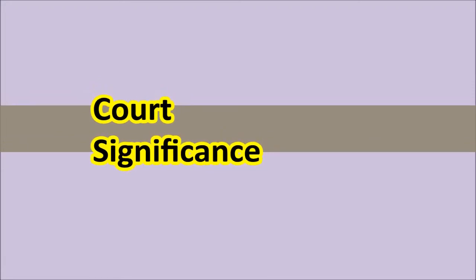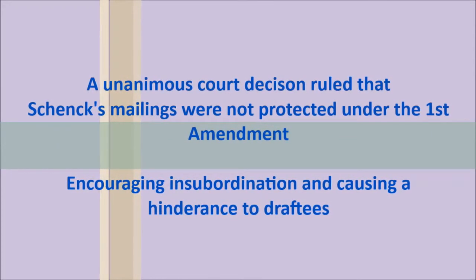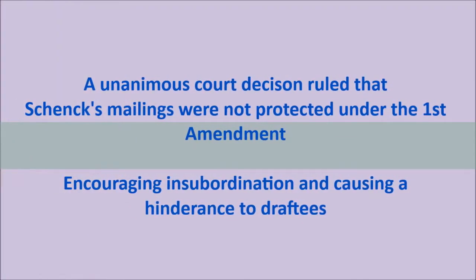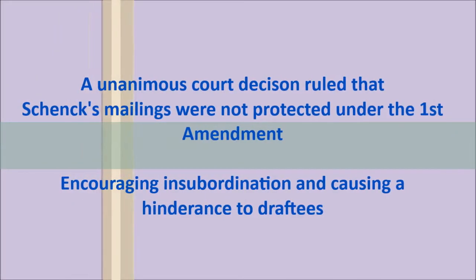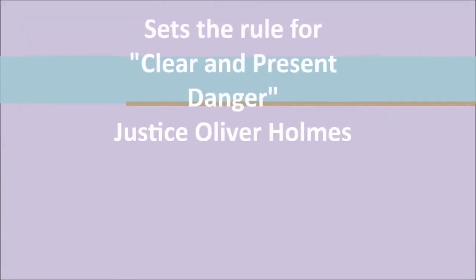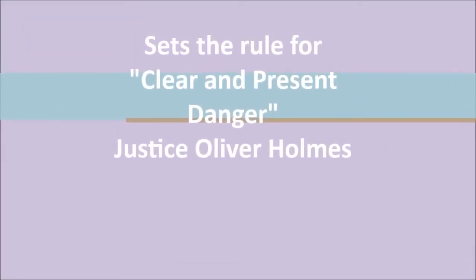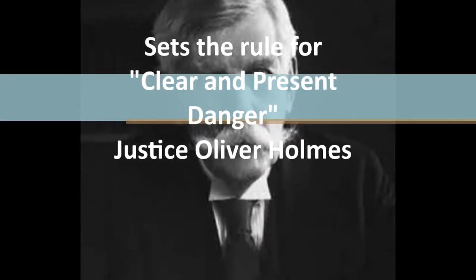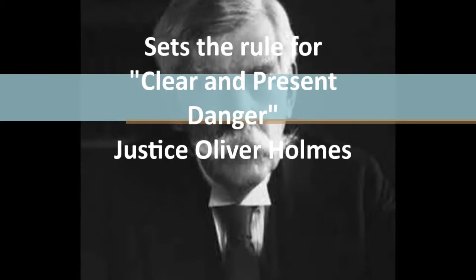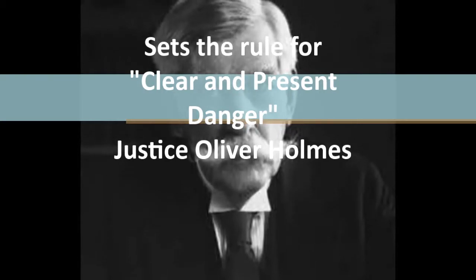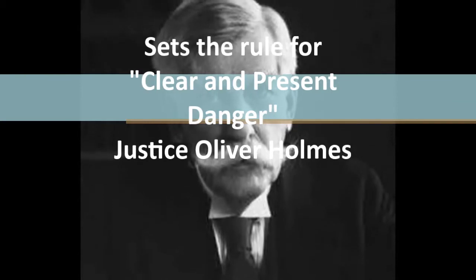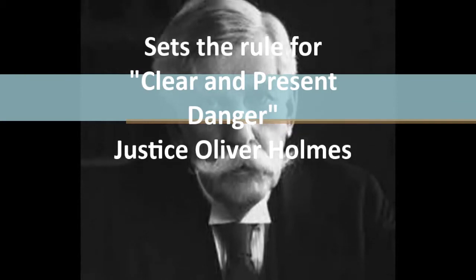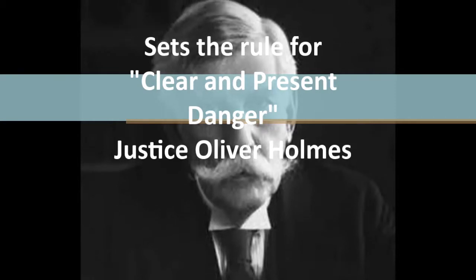After the court hearing, the justices decided in a unanimous court decision that Schenck's mailings were not protected under the First Amendment because they encouraged insubordination and were causing a hindrance to the draftees. This Supreme Court case ruling is significant because, before this case, virtually all types of free speech were protected under the First Amendment. But due to this case, states got the power to regulate free speech if they violated the clear and present danger rule set up by Justice Oliver Holmes.